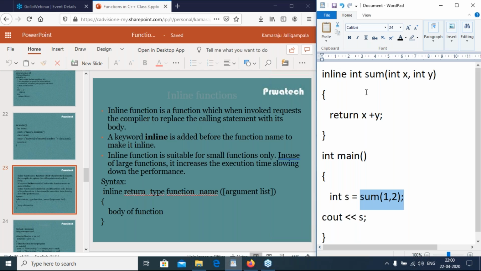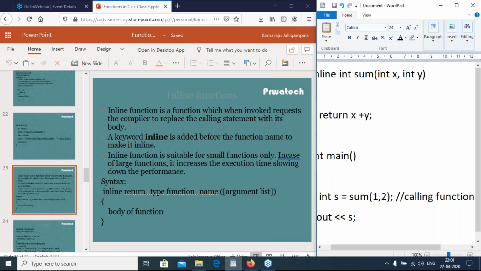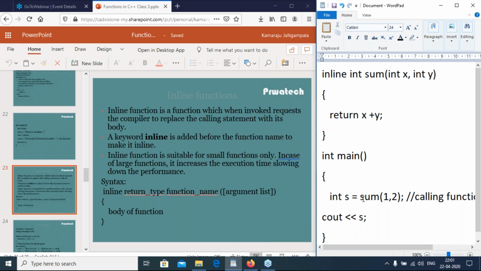So it is automatically replaced. An inline function is a function which, when invoked, requests the compiler to replace the calling statement with its body. So sum 1 comma 2 is the calling function. If you use the inline keyword in front of sum, it is an inline function. Whenever we call the function, sum 1 comma 2 is replaced by this whole body.